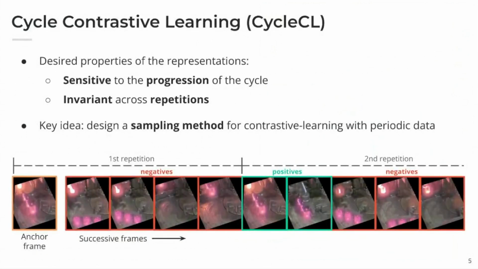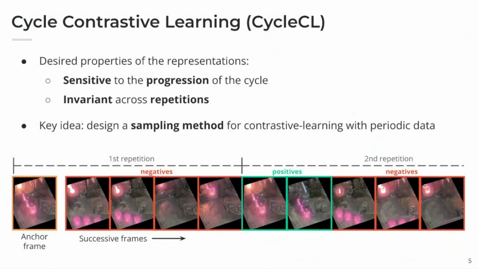To be useful for downstream tasks, the learned representation should be sensitive to the progression of the cycle, so that it can focus only on the relevant semantic differences between the stages of a single repetition. We can see here an example where we have a machine producing bottles. Every new repetition starts with a particular configuration that we can see in the anchor frame.